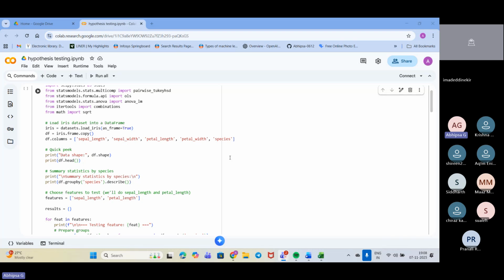We'll be seeing that up here in the code. Next, for testing of equal variance, we have used it here, and why we are using the testing for equal variance.